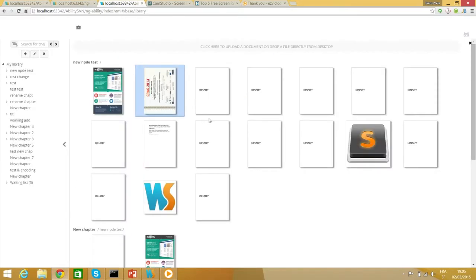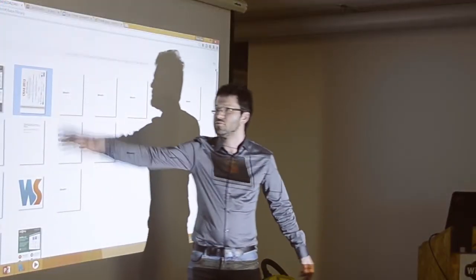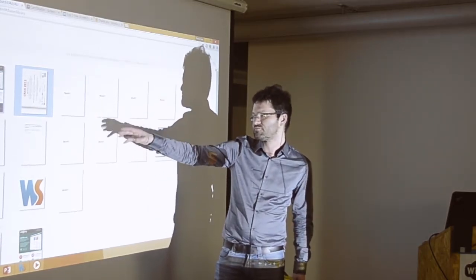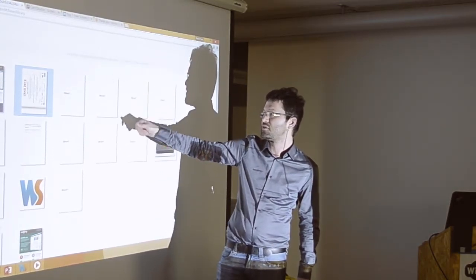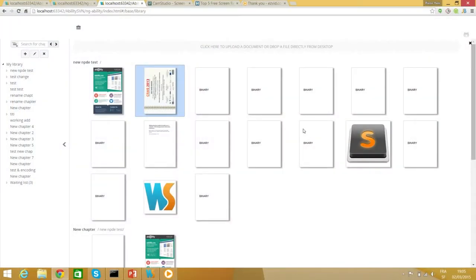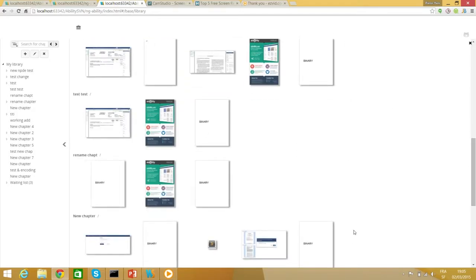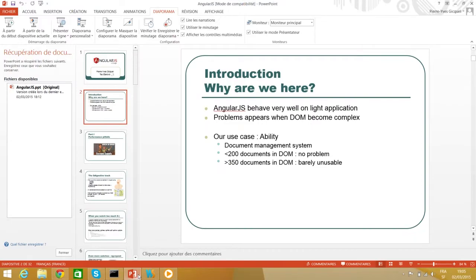I removed some stuff because I cannot display it. But basically, we are working on this. You can imagine it's a long sequence of ng-repeats, lists and bindings. We were not thinking about this in the first place, but users really need a lot of documents. They put thousands of PDFs in their repository, and things go wrong. So we struggled for a long time with how to manage this.